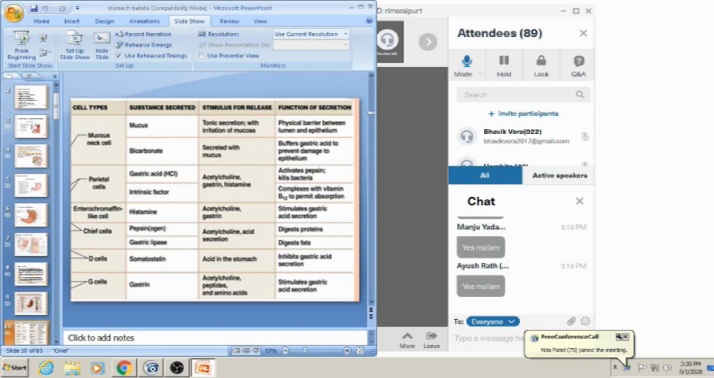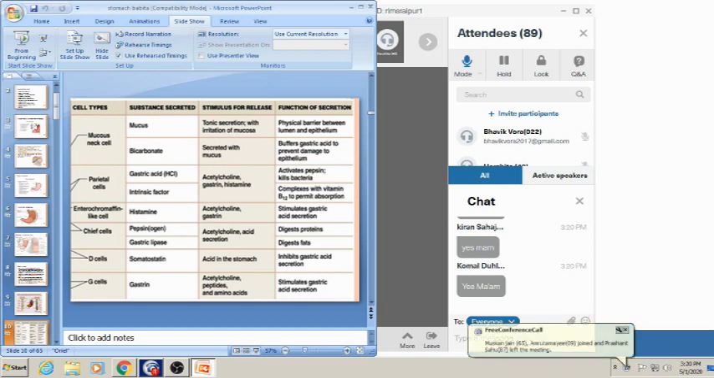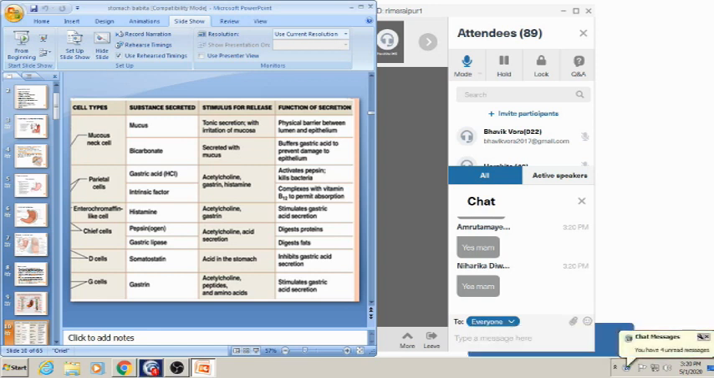What will be the action of mucus? It helps in lubrication, and forms a physical barrier between the lumen and the epithelium. Mucous neck cells also secrete bicarbonate, which is secreted with the mucus. Whenever there is irritation, mucus is secreted, and bicarbonate is secreted with it. Bicarbonate is alkaline in nature, so it buffers the gastric acid to prevent damage to the epithelium. So the role of mucus and bicarbonate is protective.